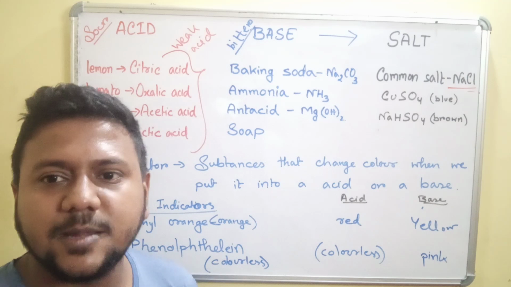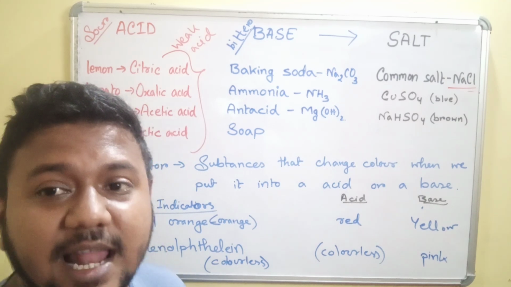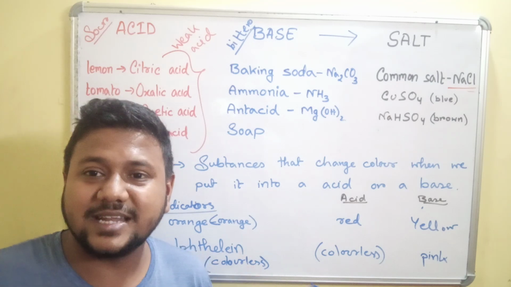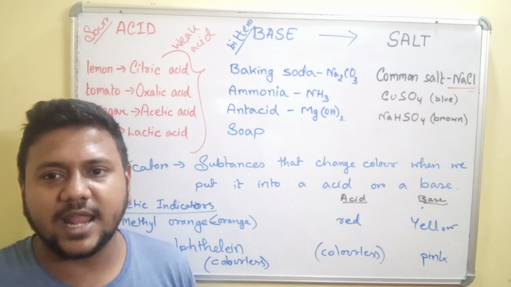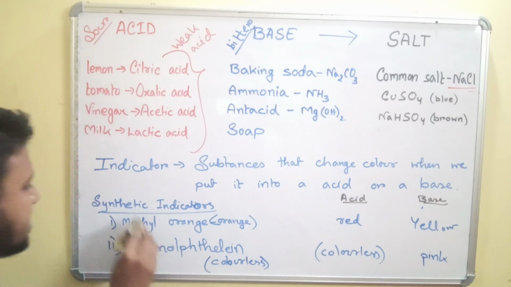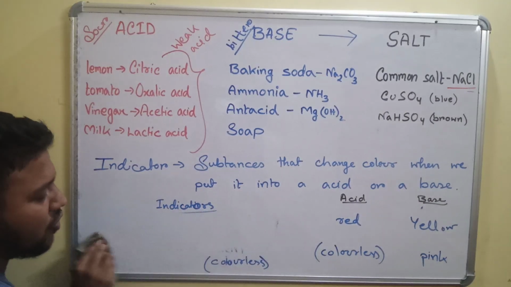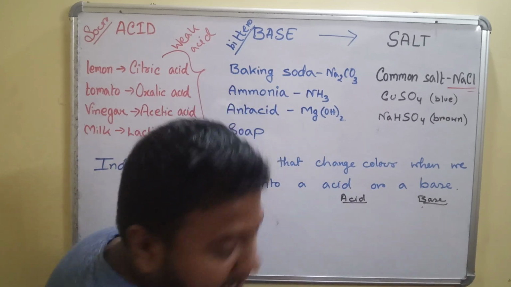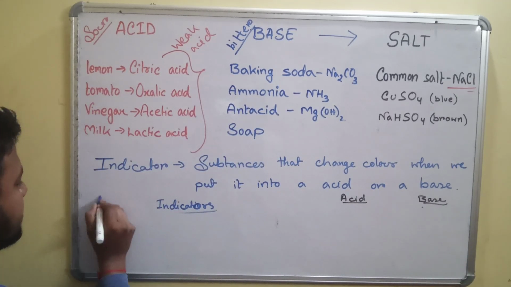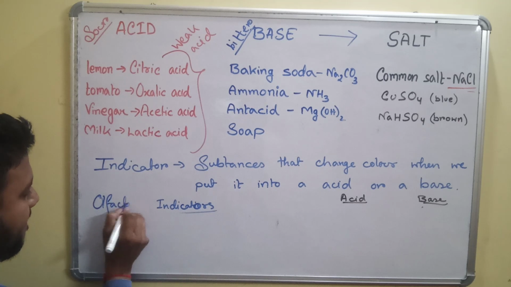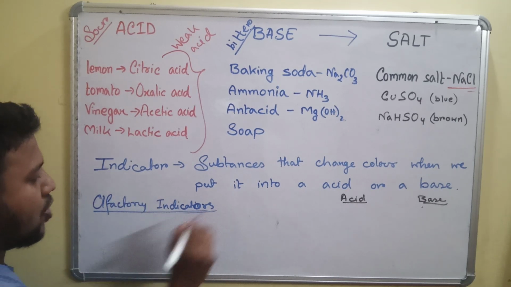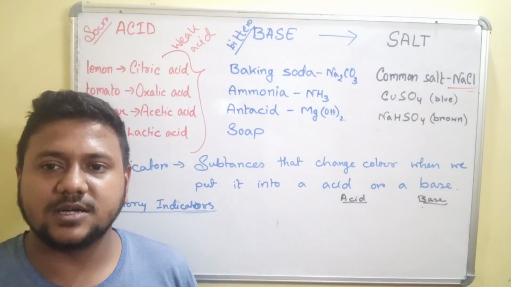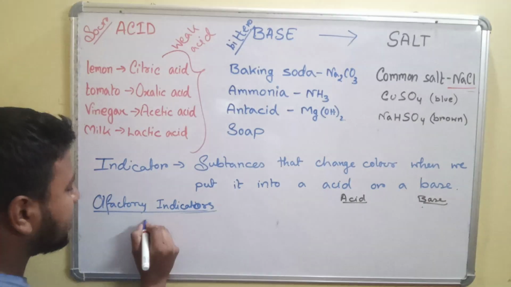Now let us learn about some other indicators, like some indicators that change their smell or that retain their smell in the presence of an acid and base. Such indicators will be termed as olfactory indicators. What are olfactory indicators? Let us talk about some of the indicators, like onion extract.